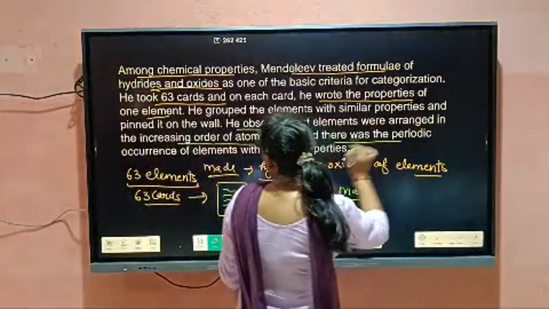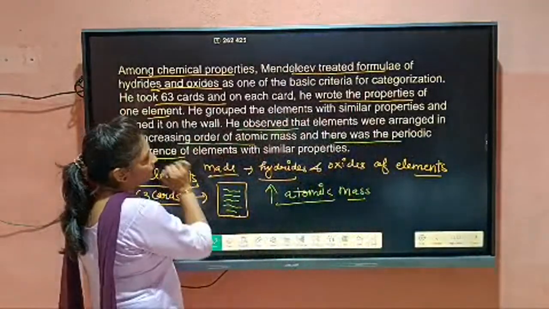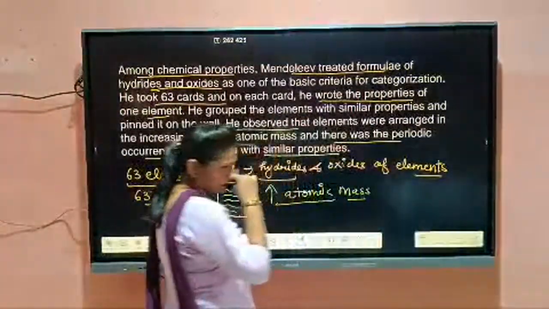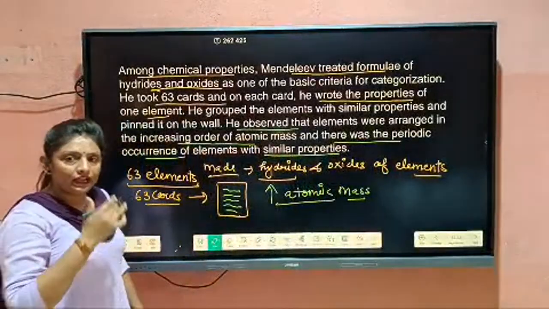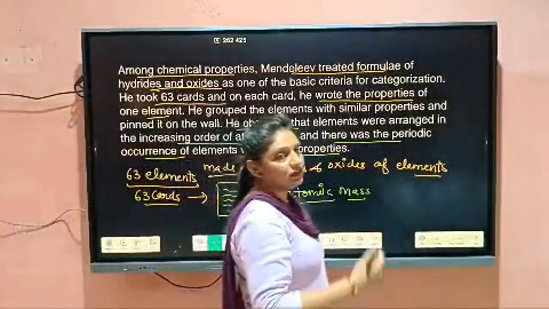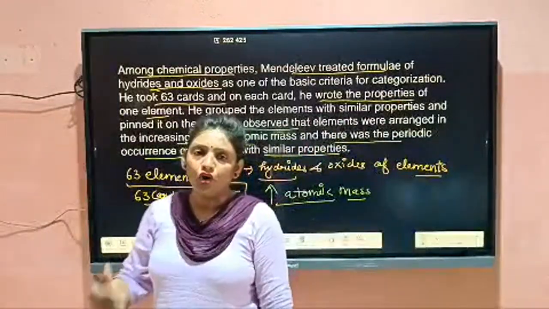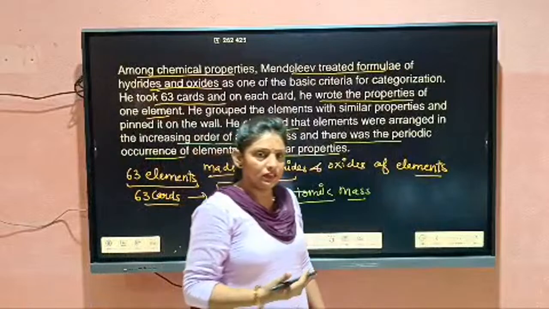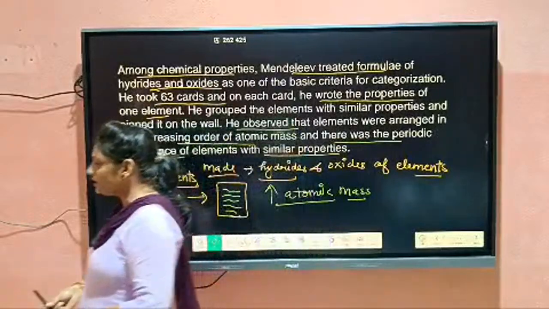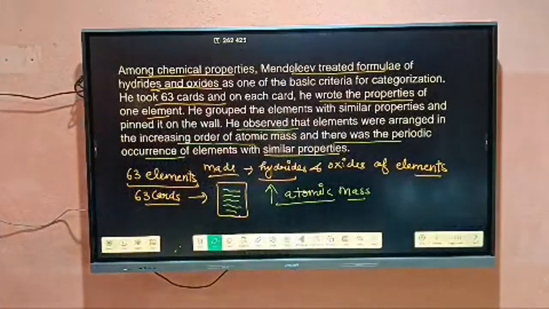And there was a periodic occurrence of elements with similar properties. Means when Mendeleev was arranging the elements in order of increasing atomic mass, then their properties, after some